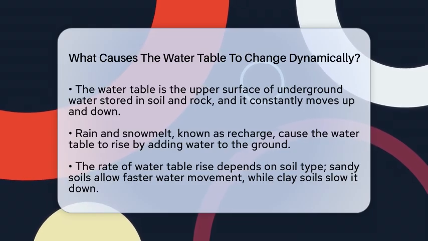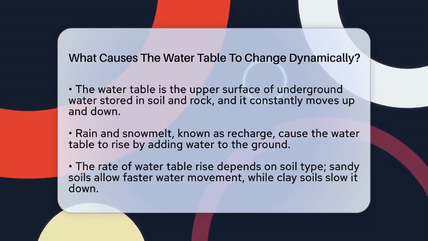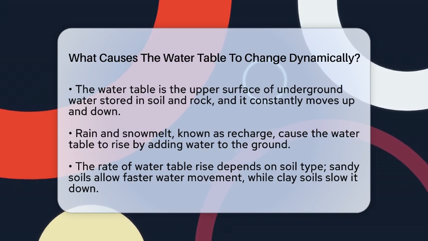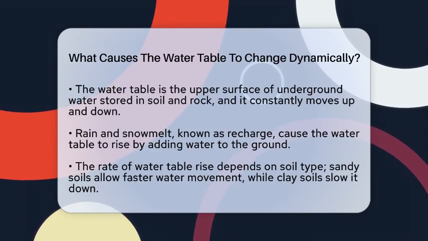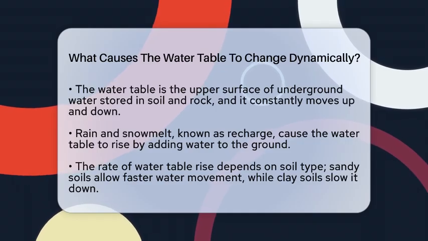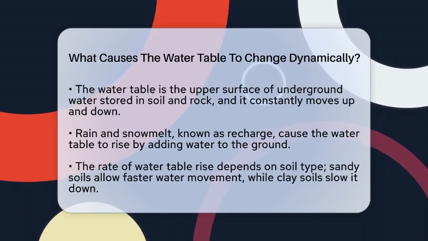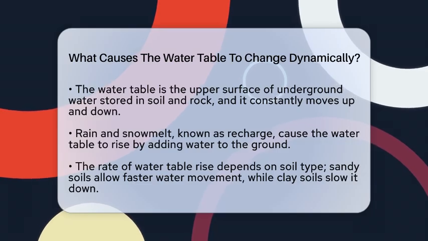When rain or snow melts, water seeps into the ground through permeable soil and rock layers. This process is called recharge. The more water that infiltrates, the higher the water table rises. But how much it rises depends on how easily water can flow through the ground. Sandy soils let water move quickly, causing the water table to respond faster, while clay soils slow things down.